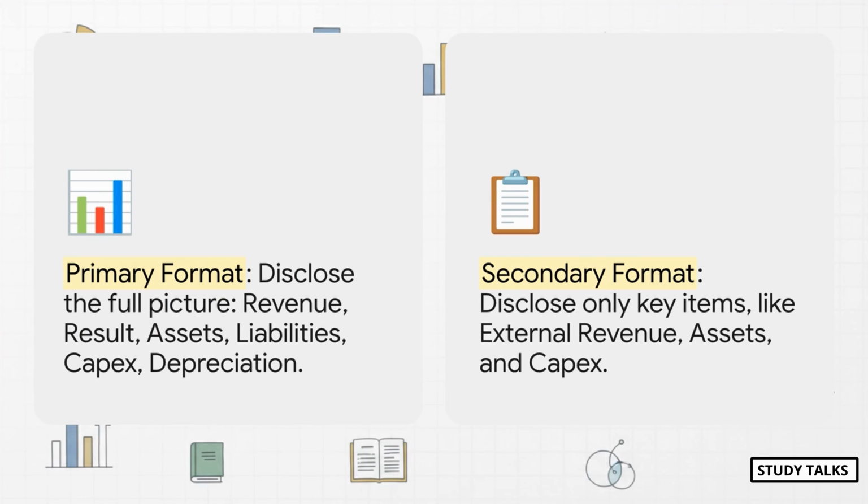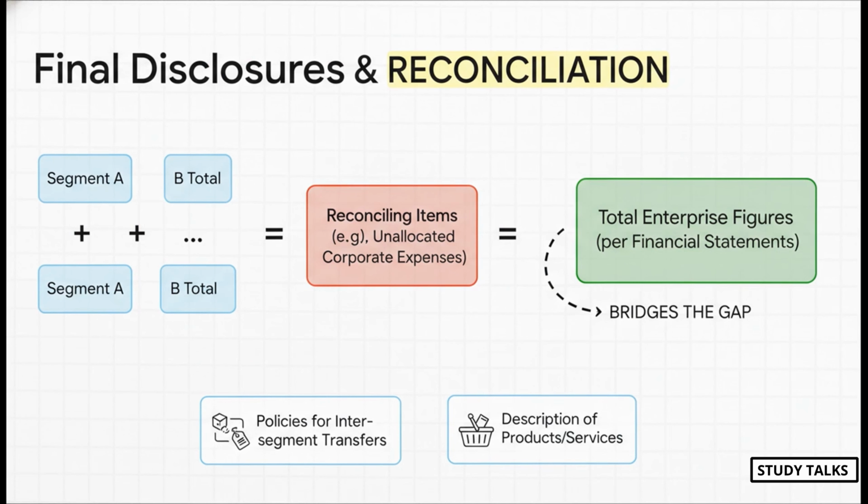Well, it all depends on if it's your primary or secondary format. Think of the primary format as the full detailed story. You have to show everything: revenue split by external and internal, the result, assets, liabilities, capex, depreciation, the whole shebang. But the secondary format is more like a quick summary. So, for example, if business segments are your primary, then for the secondary geographical info, you only need to show 3 things: external revenue, assets, and capex. That's it.